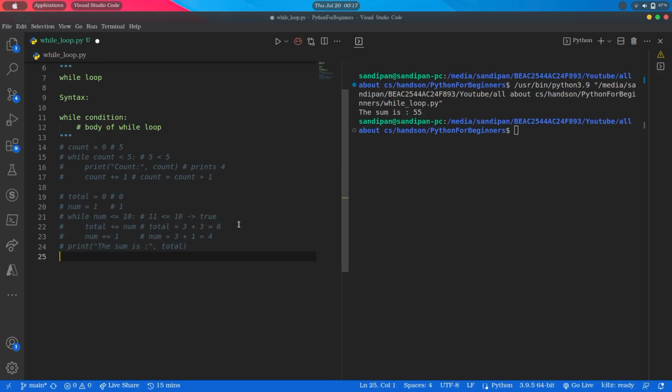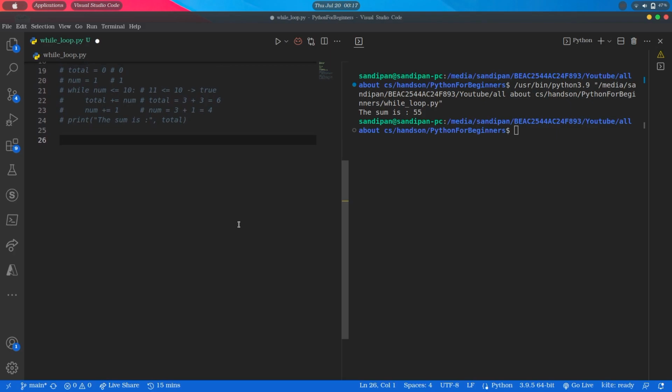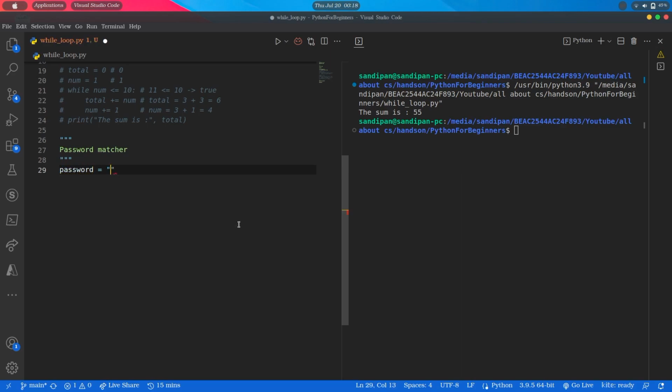Now let's do something really interesting with a real life example of while loop. Here's a mini project for you. We can create a password matcher program using a while loop. So let's see how to write it. Let's first declare a variable like this, password equals, and initialize it with an empty string. Then we'll write our while and then the condition like this, while password not equals inside quotation, secret, colon.